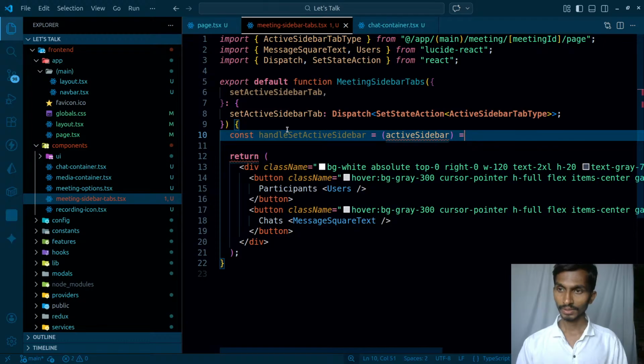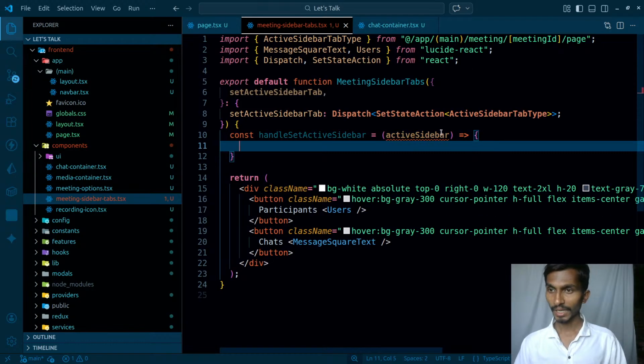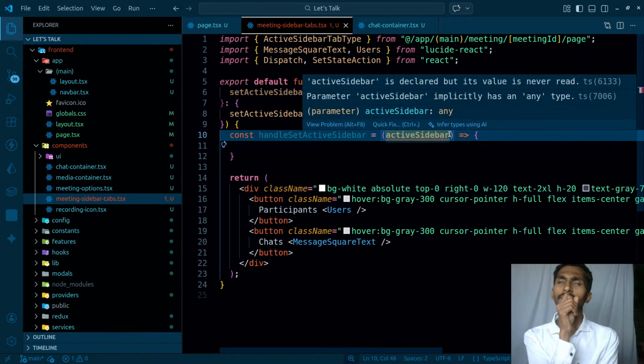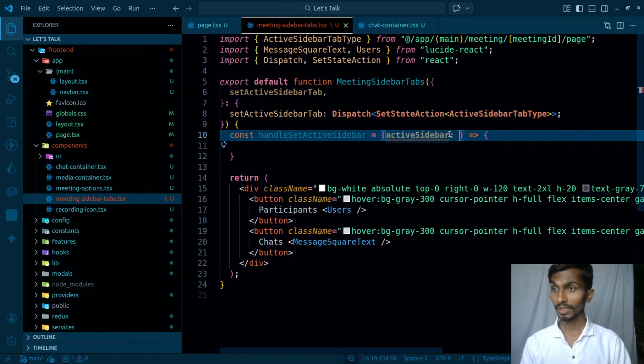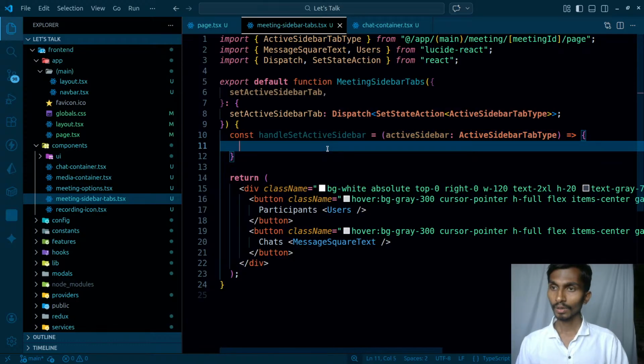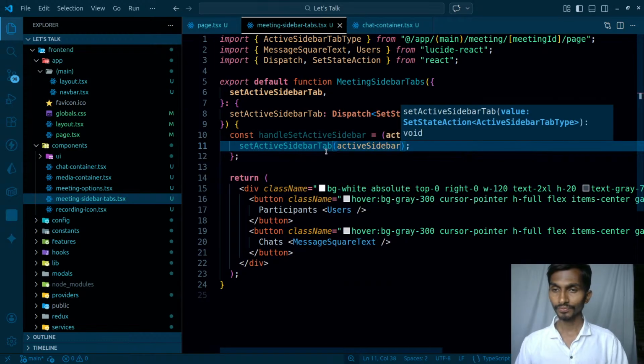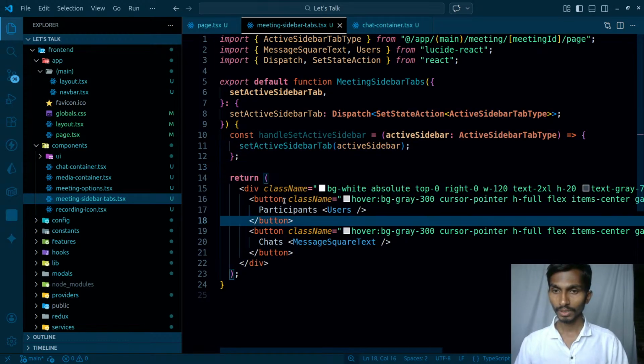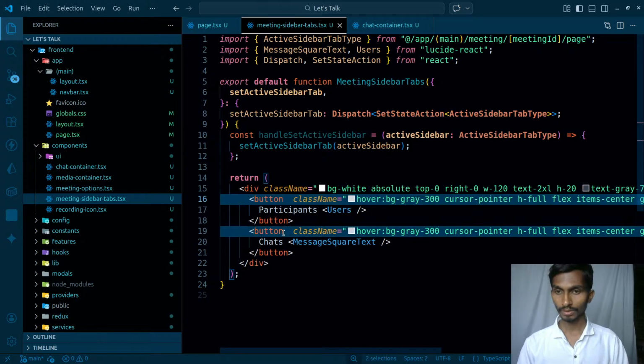Once it gets the active sidebar, and again the type of the active sidebar could be this, or nothing. So either this or none. Okay, it can be ActiveSidebarType, and setActiveSidebarType will be getting the active sidebar. That's it.